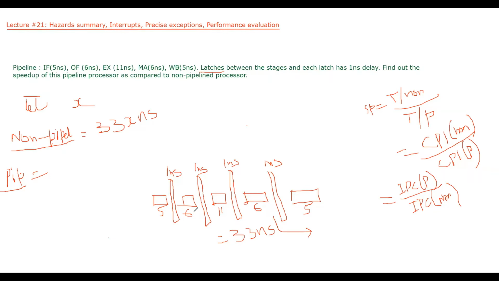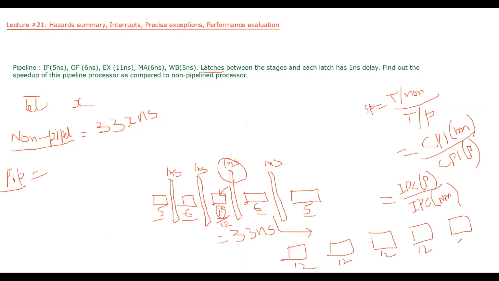The time will be the maximum of these. So what will be the maximum of these? The maximum of these is 11. However, we have to include the latch as well. So we will combine this latch with here. So it will take 12 as the maximum. So we will say every stage is taking 12 nanoseconds. So all the 5 are taking 12 nanoseconds time. Okay, and let's say 12 nanoseconds is equal to 1 cycle.